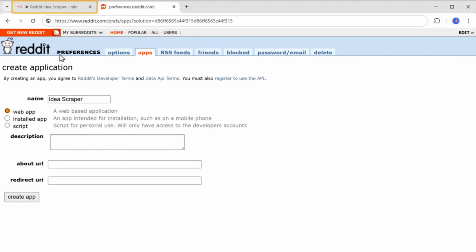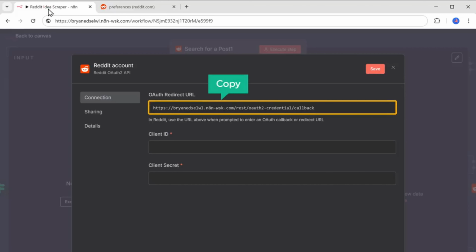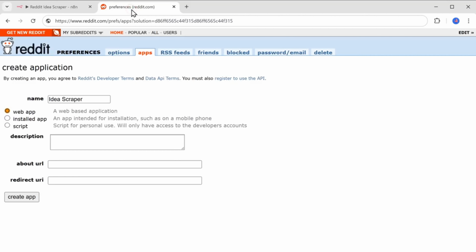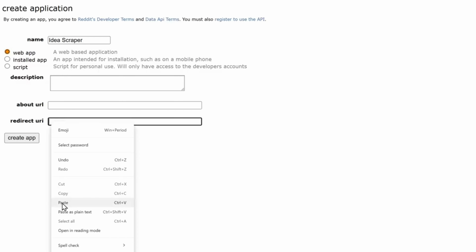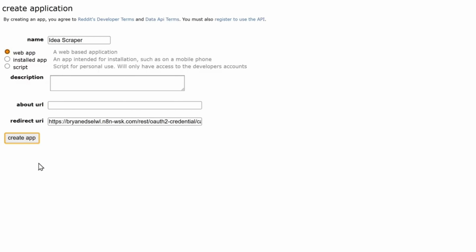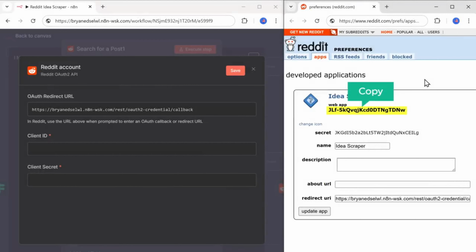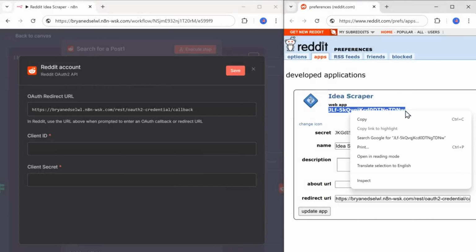Now go back to n8n, copy the Reddit URL, come back to the Reddit tab, paste it here, and click here to create an app. Here you can see we got the client ID and the client secret. Now copy the client ID and client secret. Now paste it here.